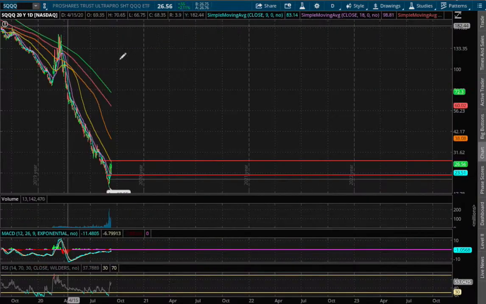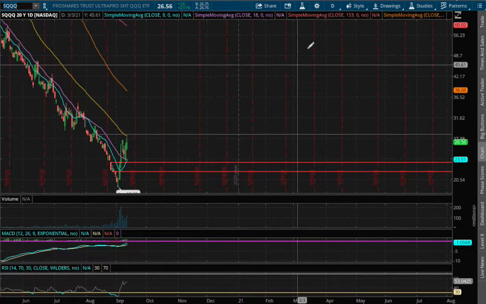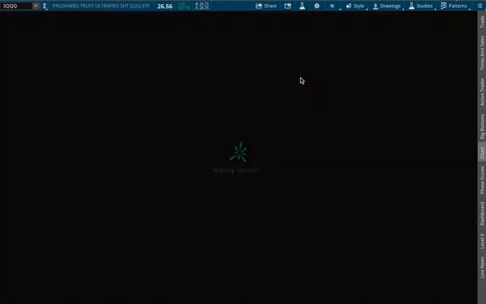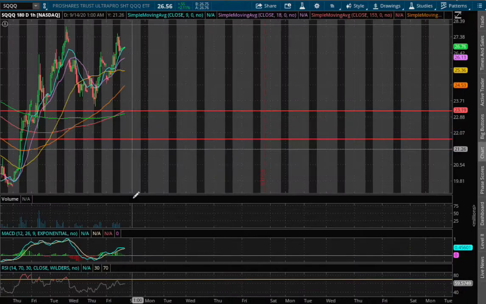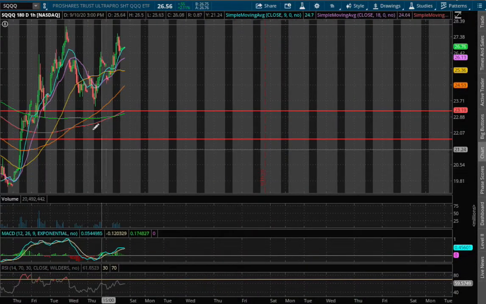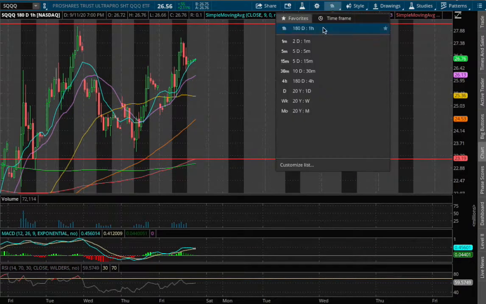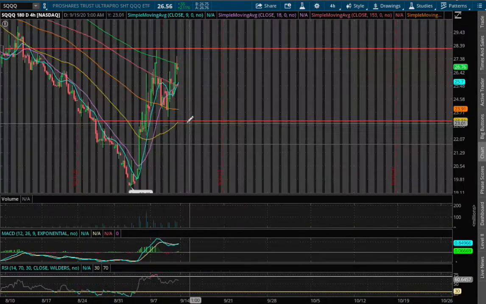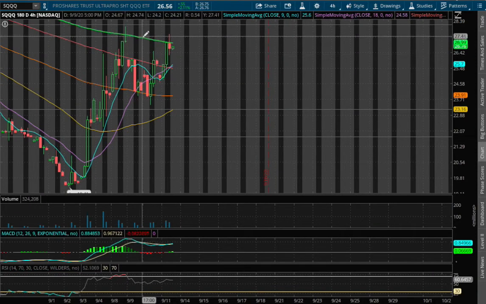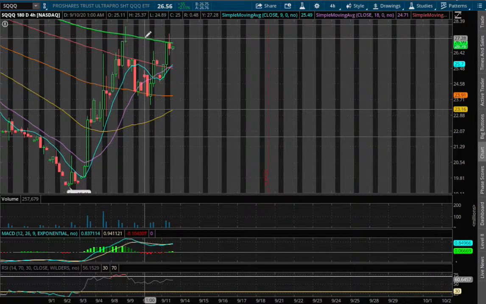As for SQQ, on Friday, it closed up 2.1%. And for the 1-hour chart, we have now approached positive MACD territory, and we see slight signs of it diverging. And if we expand that further onto the 4-hour chart, we have finally reached the 200 moving average. So this will act as our temporary resistance to the upside.